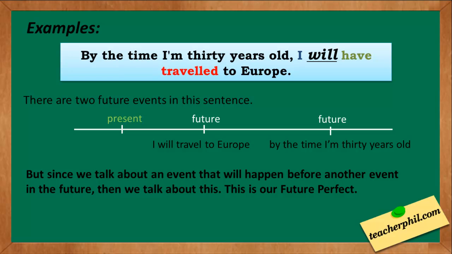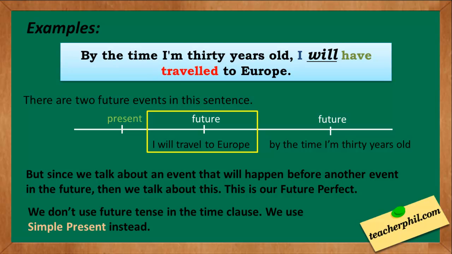But since we talk about an event that will happen before another event in the future, then we simply talk about this. This is our future perfect. That's why we resorted to the sentence, by the time I'm 30 years old, I will have traveled to Europe. We don't use future tense in time clauses. We use simple present instead. We don't say, by the time I will be 30 years old. We only say, by the time I'm 30 years old.